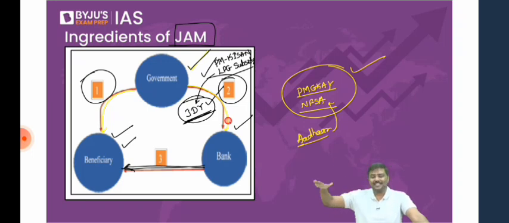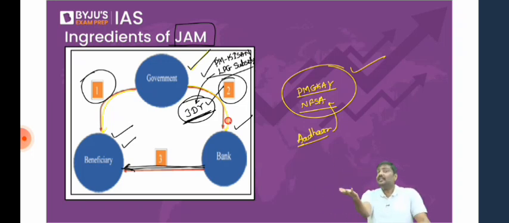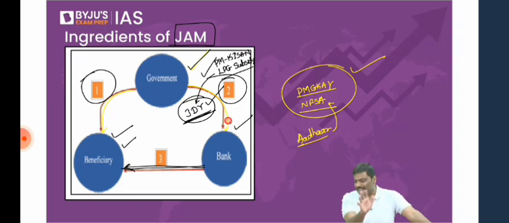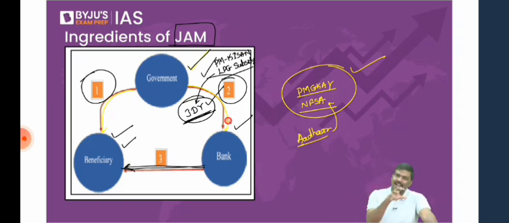Again and again, I'll keep on telling you this statement. There are no free lunches in economy. There are no free lunches, which means again, you will incur certain expenditure. So don't you think some of the beneficiaries looking at all of this will simply say, no, DBT is not good for us? I hope you understand this. So there are certain problems, certain issues related to this.